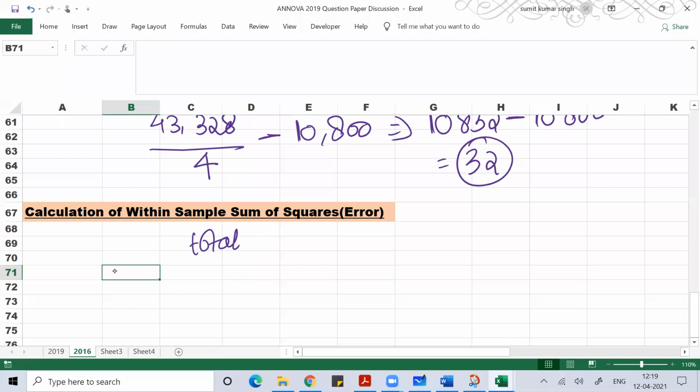total sum of square is equal to between sample sum of square plus within sample sum of square. You know the formula, but here you have two between sample sum of squares.